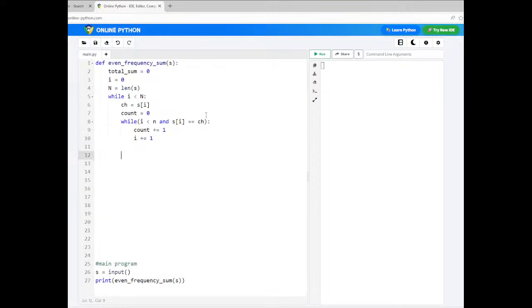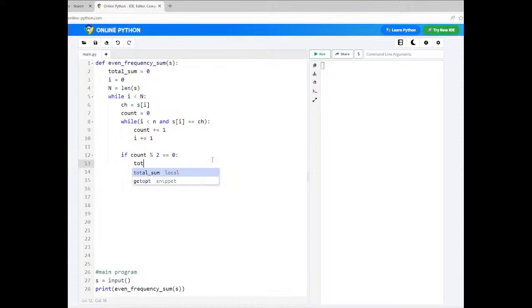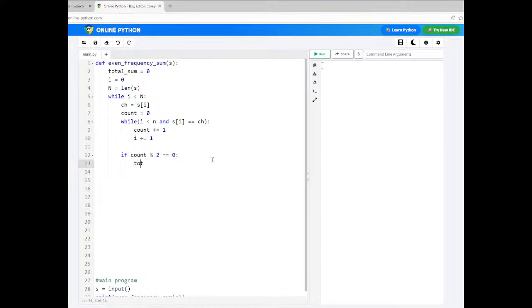Got it? Once you come out from the inner loop, you check whether it is an even frequency or not. How do you check? Count mod 2. If it is equal to 0, then add the count value to total sum, so total sum plus equals count. That's it.